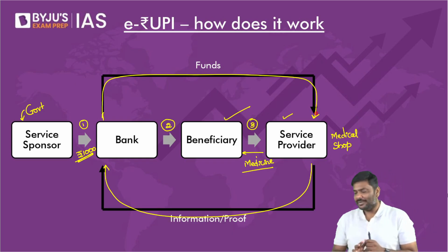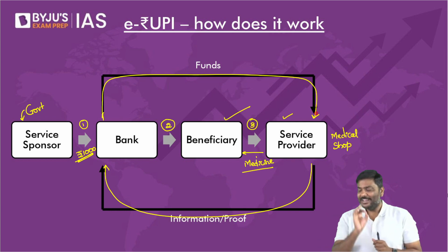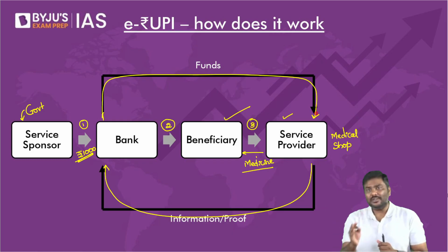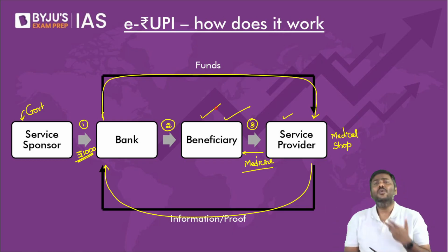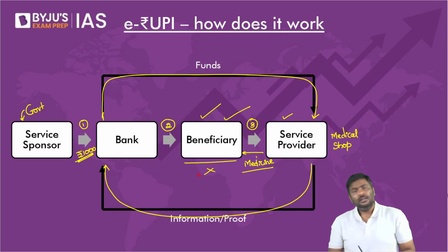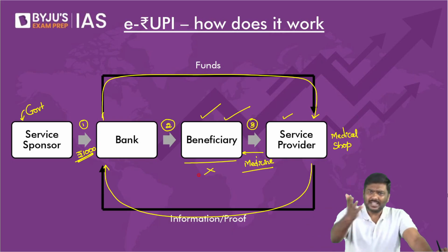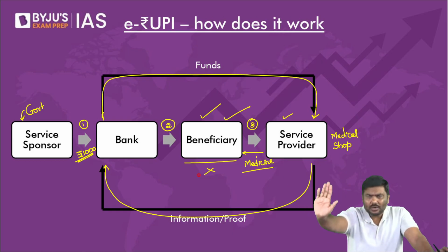Now, question number 1, please think of it and tell me, does the beneficiary require a bank account in this system? I repeat, does the beneficiary require a bank account in this system? Listen to me. Some of you are not listening. Who is the beneficiary? Here is the beneficiary. Right? Why is the requirement there? Some of you are saying yes. Where is the requirement? Please do let me know.